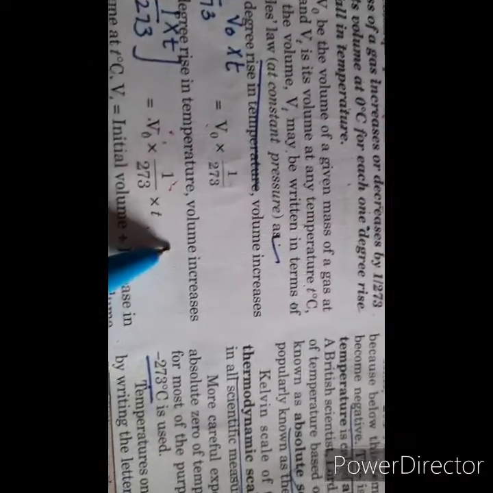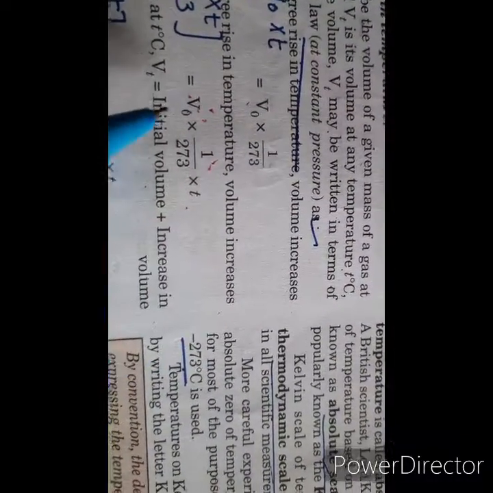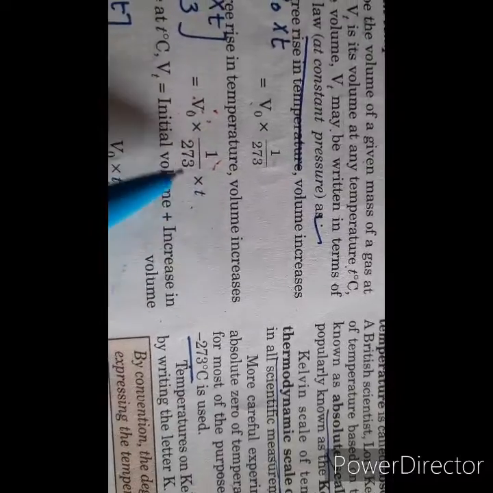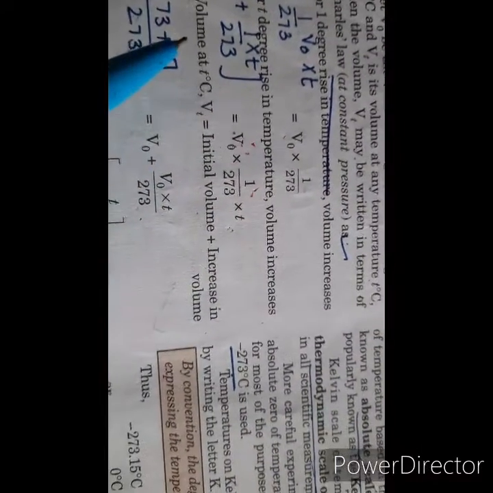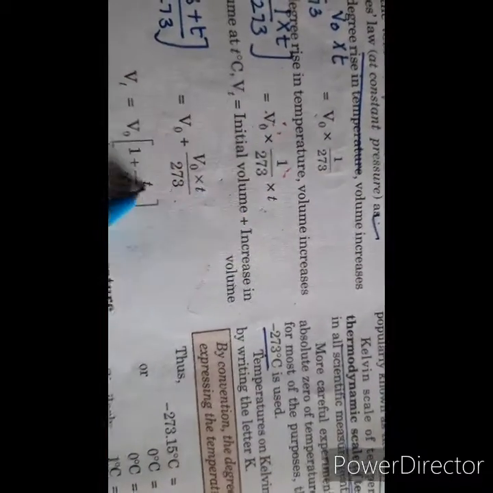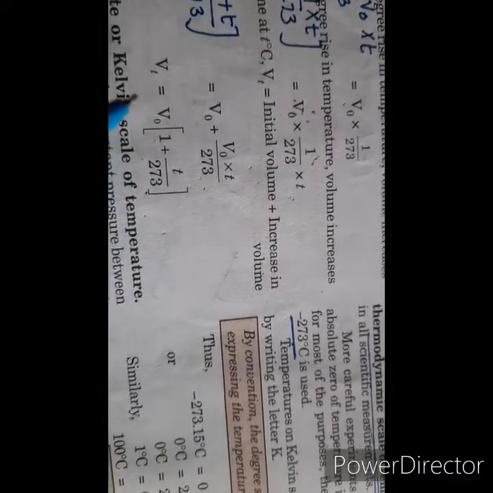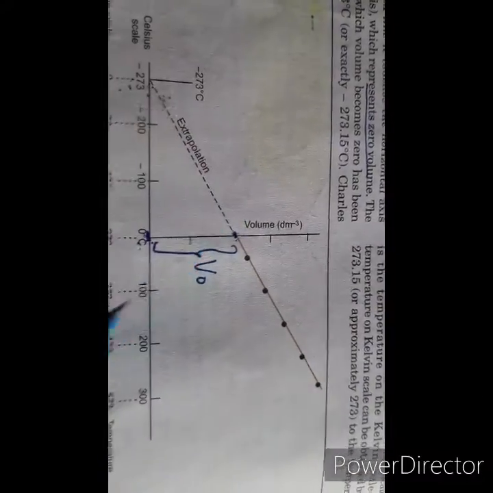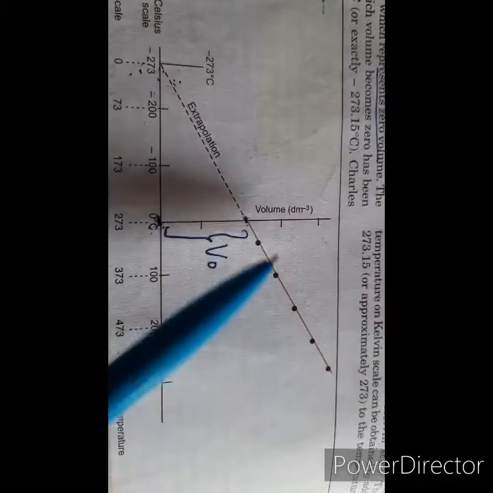For T degree rise in temperature, the volume increases as V0 into 1 over 273 into T, right? So volume at T degree Celsius will be initial volume plus increase in volume. The initial volume is V0 and the increase in volume is V0 into T over 273. So we can write this expression Vt is equal to V0 into 1 plus T over 273. Now, absolute or Kelvin scale of temperature. See, if we plot a graph between volume versus temperature, we obtain this line.